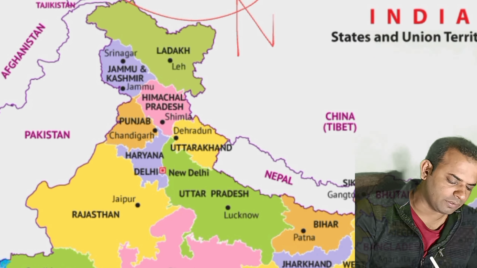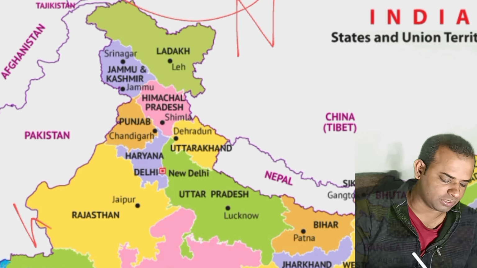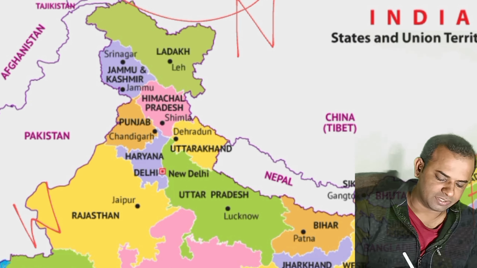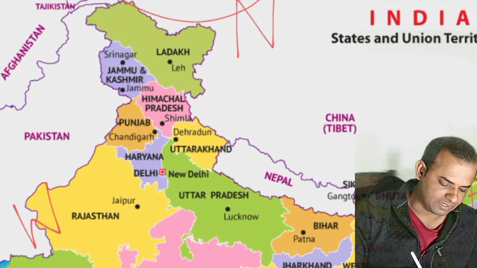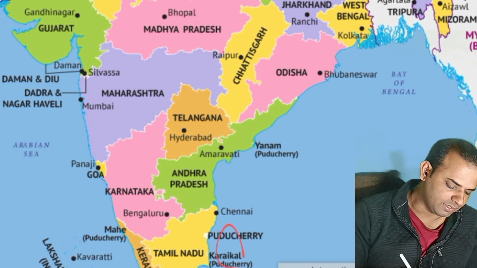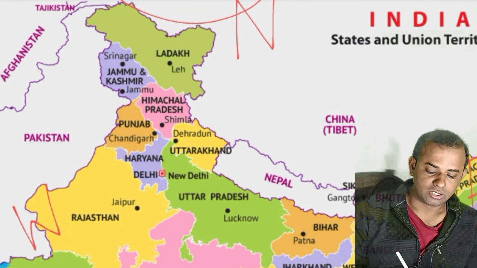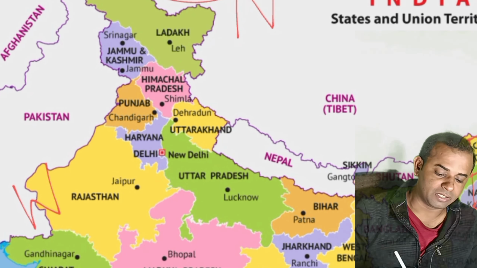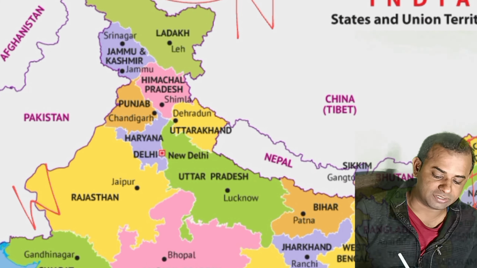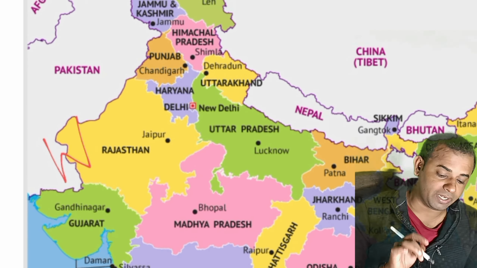We will start from the north direction. This is north, this is west, this is east, and this one is south. So the first thing you have to remember is the kind of directions that we have. We have four main directions.